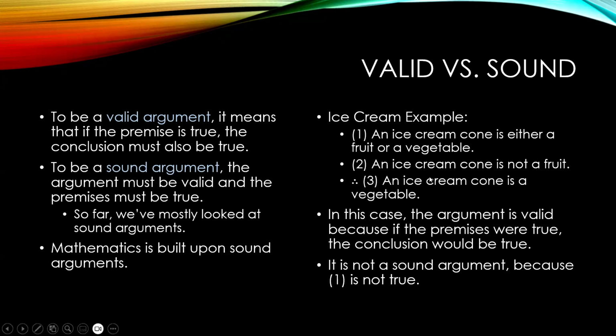And so here's the ice cream example again. An ice cream cone is either a fruit or a vegetable. An ice cream cone is not a fruit. Therefore, an ice cream cone is a vegetable. In this case, the argument is valid because if the premises were true, the conclusion would be true. But it is not a sound argument because the first statement is not true. An ice cream cone is not either a vegetable or a fruit. And so in this case, it may be valid, but it is not a sound argument.